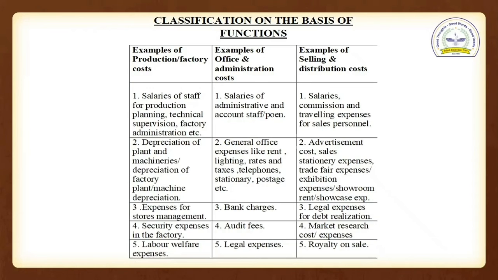Then bank charges, audit fees, legal expenses. This is related to office and administration cost, so this comes under the office and administration cost. Then an example of selling and distribution cost: legal expenses for debt realization, market research cost, expenses, and royalty on sale. This is basically related to sales, so this comes under the selling and distribution cost.